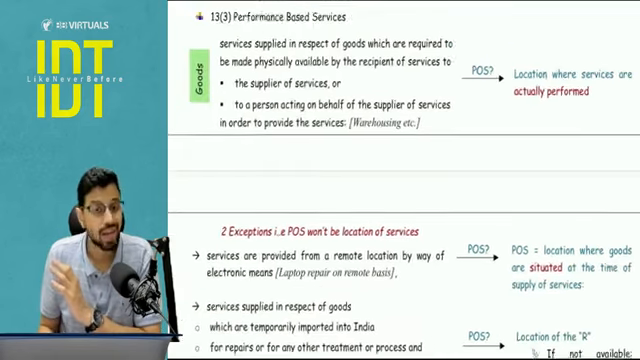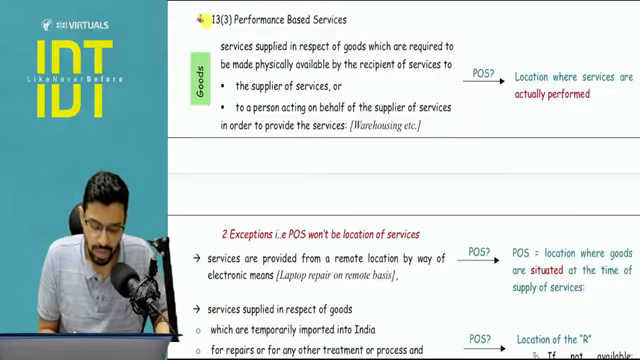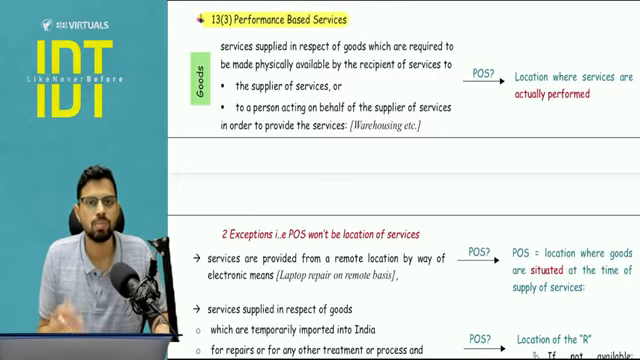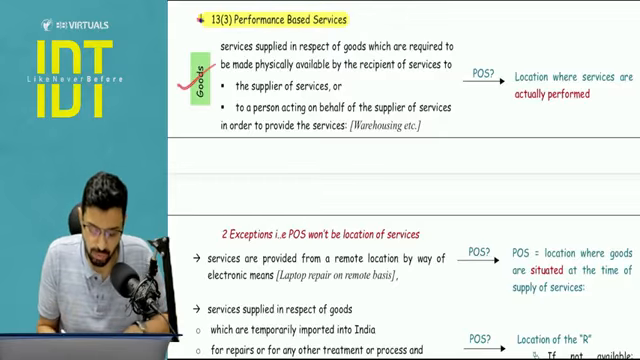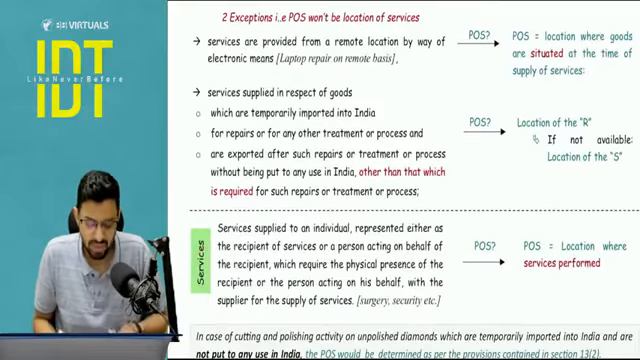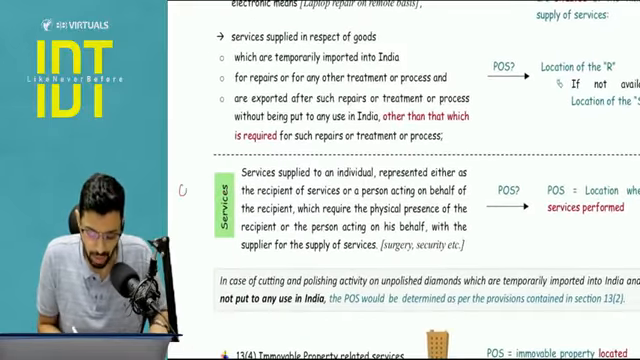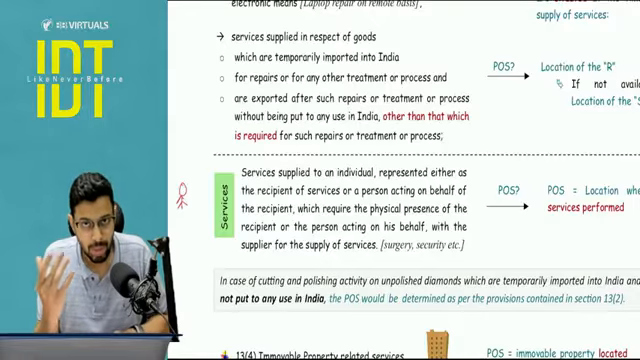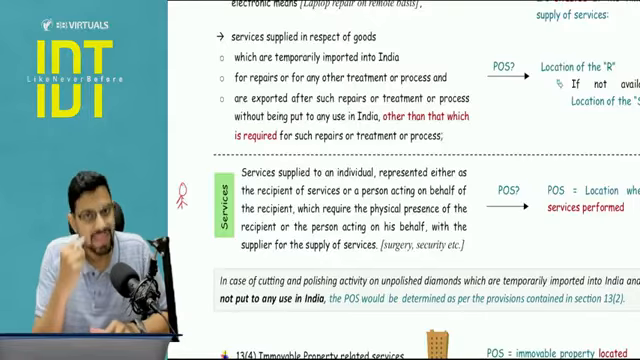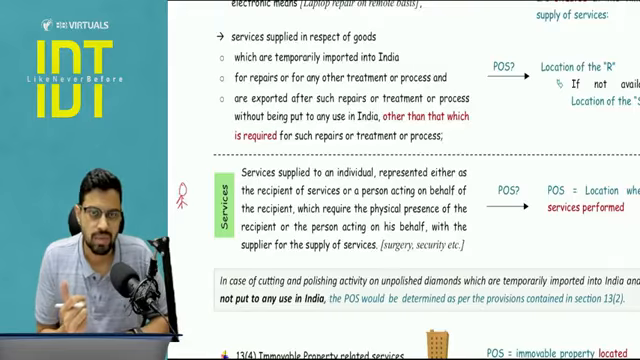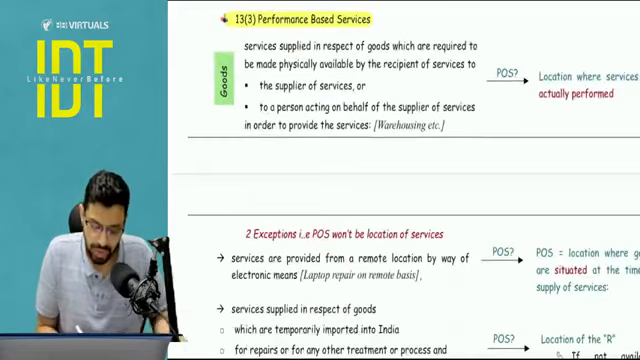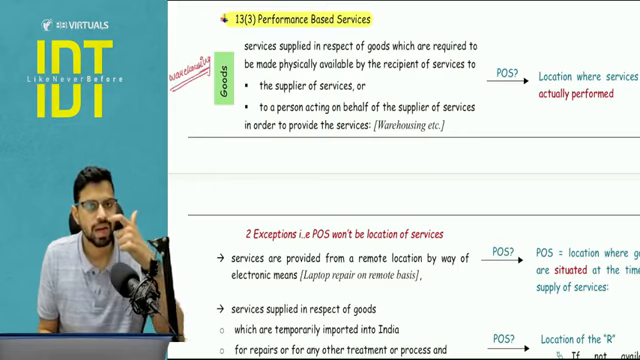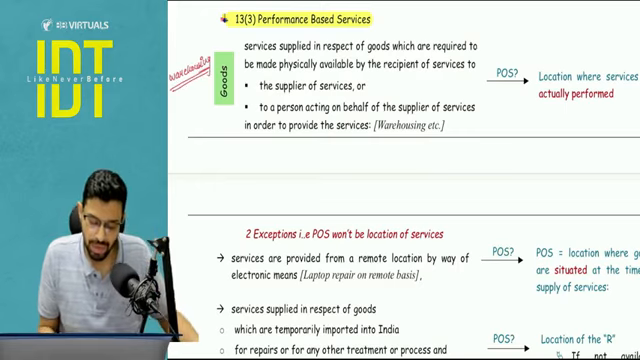13.3 is one of the most technical ones, very important. Pay attention everyone. This is a performance based service. Performance based service means you are giving this with respect to goods or any personalized services, so with respect to any person, you need that good or that particular person in physical presence in order to give the services. For example, warehousing of goods. Now, in order to give the warehousing service, you require goods, right? Okay, so this is the example, pay attention.